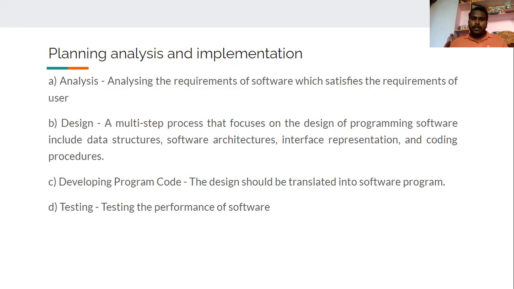The third one is developing the program code. After analyzing the requirements and deciding what should be designed, what the software design should be, we have to program the code according to the requirements. After completion of the program code, we have to test, which means testing the performance of the software, whether the software is working well or not, whether anything needs to change, fixing the bugs, and so on.